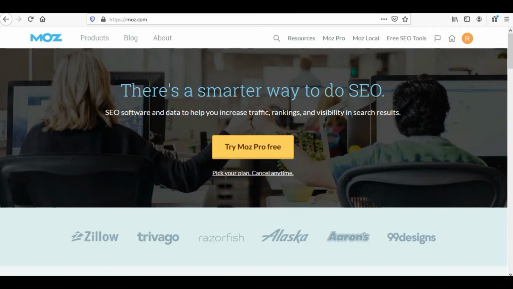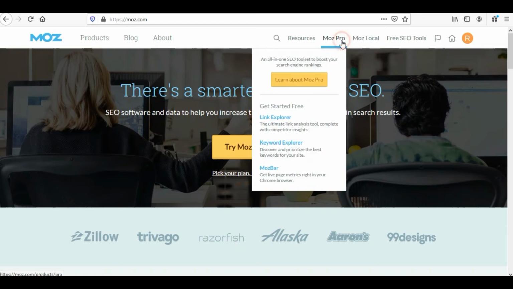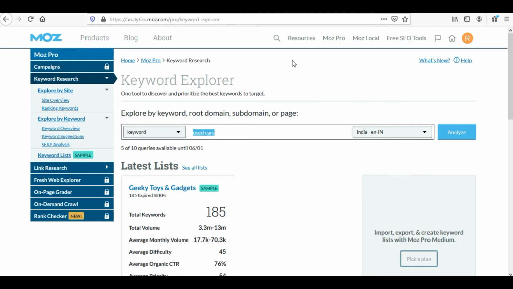The third platform that you can use in order to identify the keywords that resonate best with your audience is Moz. You can register for a free account with Moz, or maybe a trial version of it, and you can click on Moz Pro. Under Moz Pro, you need to go to the Keyword Explorer tool. I would be reaching this particular page in Moz, where first of all I would be making a selection of the geographical area as per my preference. I have selected India in this case.